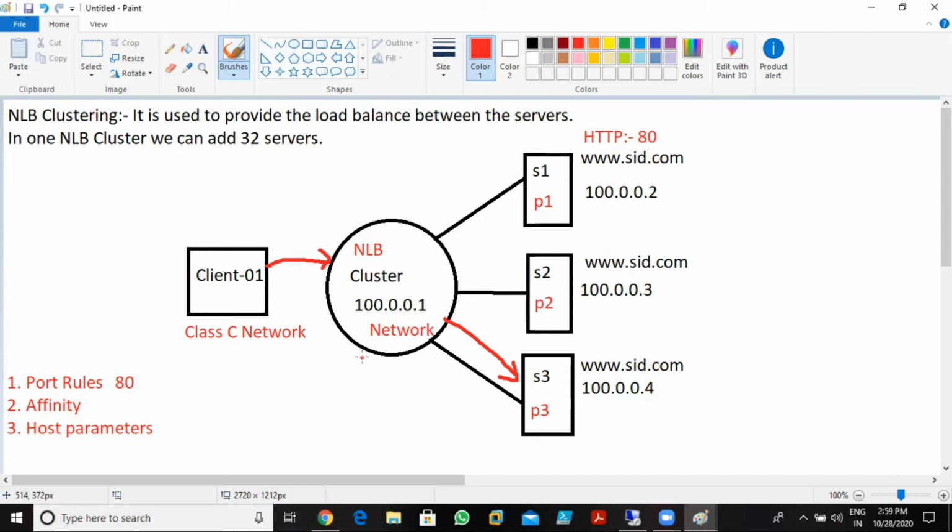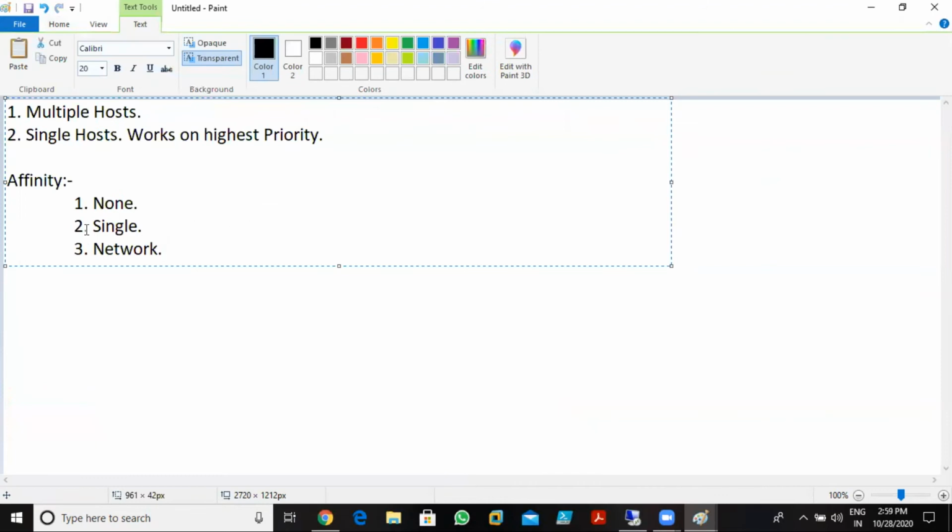Understood? We have three terms. We need to understand these three terms: none, single, and network. Clear, both of you, right?